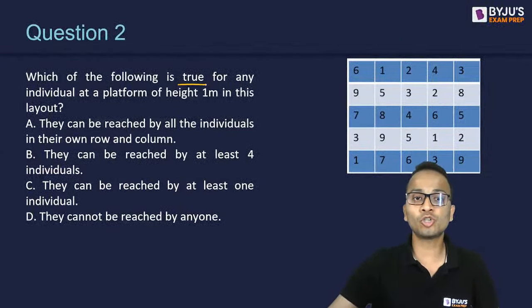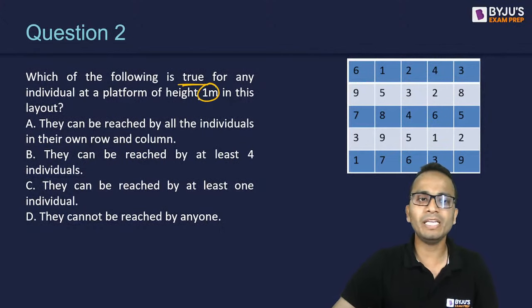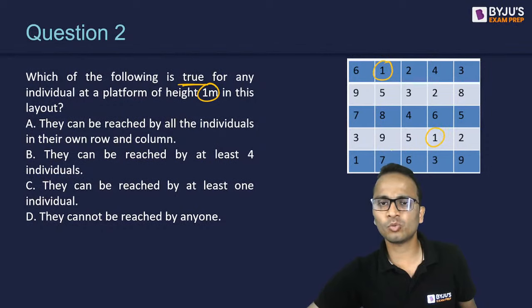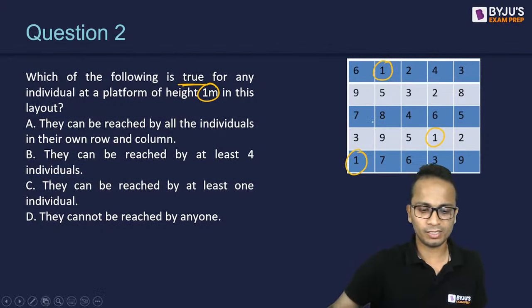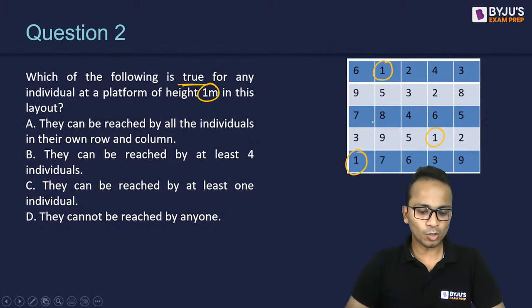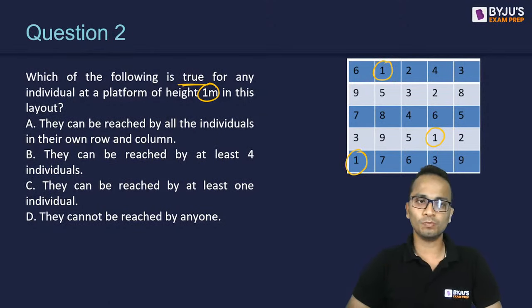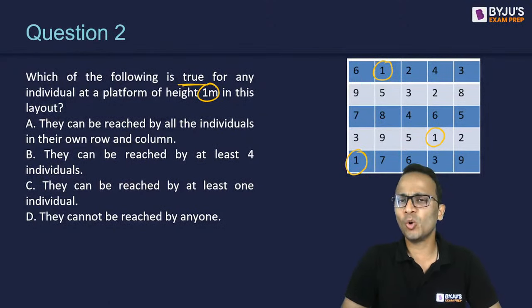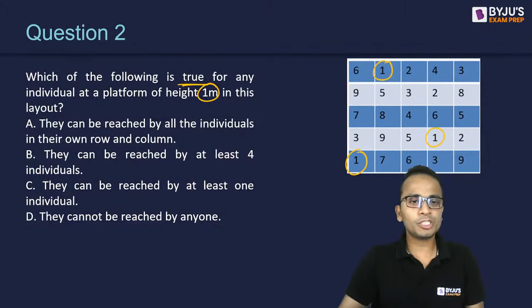So question number 2 on your screen: which of the following is true for any individual at a platform of height 1 meter in this layout? Where are the 1 meter ones? This one, and this one. So for 1 meter, which of the following options is true? Option A, they can be reached by all the individuals in their row and column. We have already seen that nobody can reach them because they are at the lowest value. So option A obviously is not true.